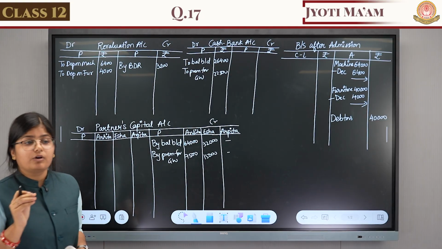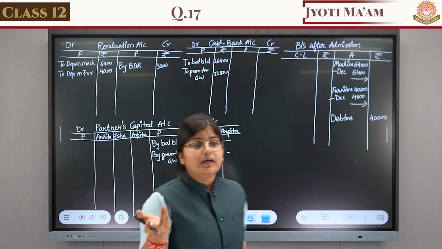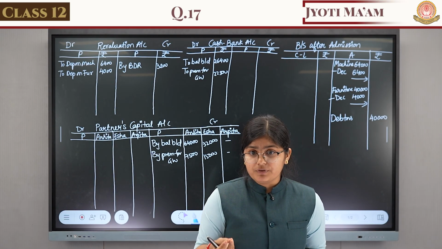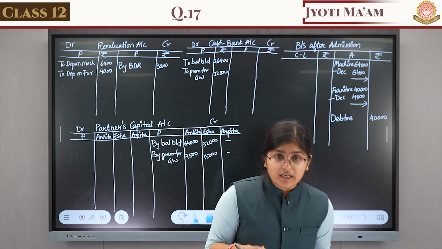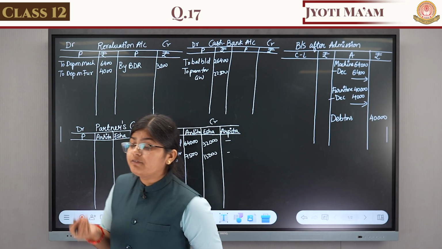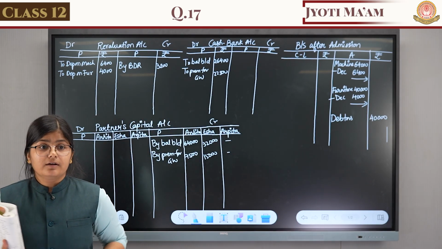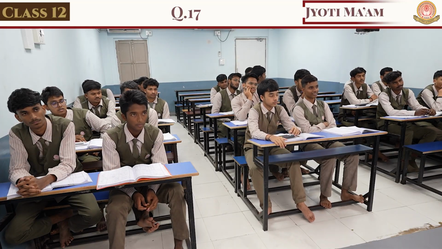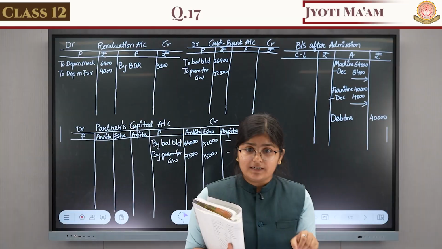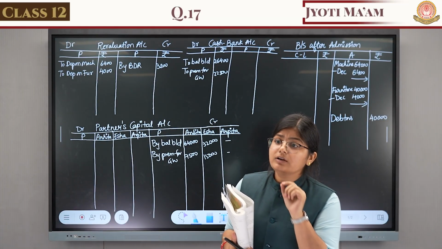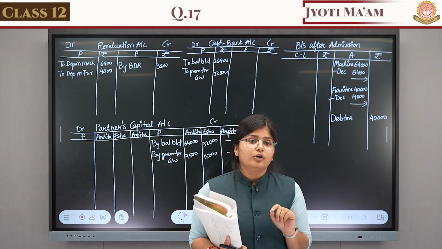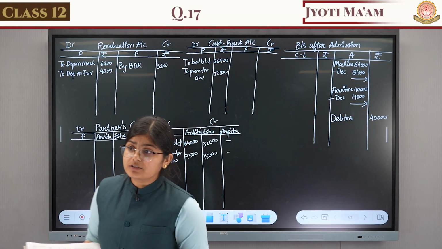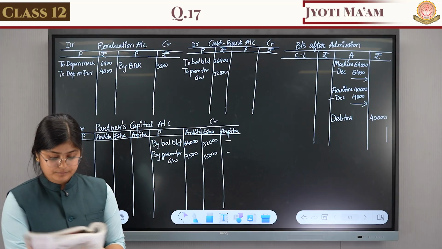If any provision or reserves are created from profit, then where do we write them? In the partners' capital account. But this provision is against an asset, that's why it is written on the revaluation credit side and not distributed among the partners, because it is not created from profit.